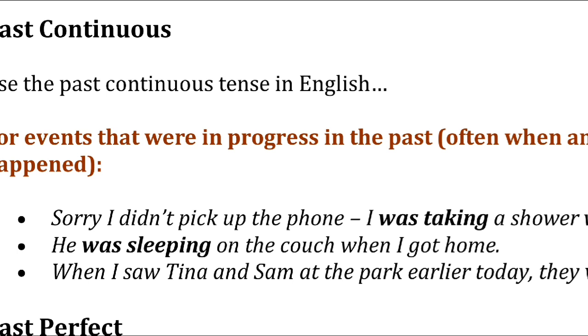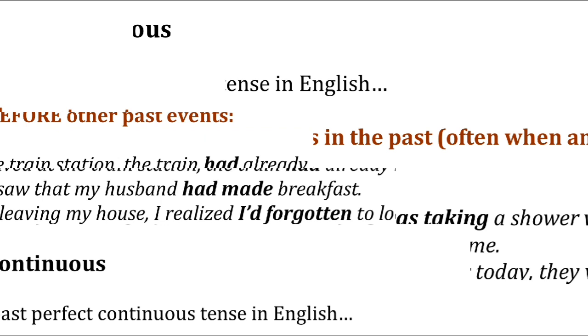And he was sleeping on the couch even when I got home. He was sleeping. They were playing. We were playing. He was playing. Ram was reading. Like that, you can frame the past continuous sentence. Means subject plus was or were plus verb plus ing. Then objects will follow.